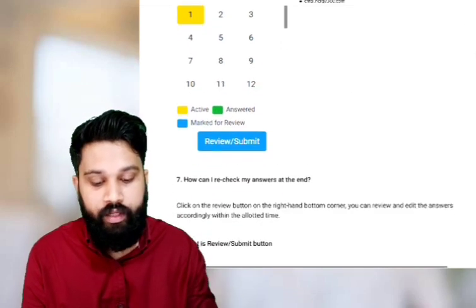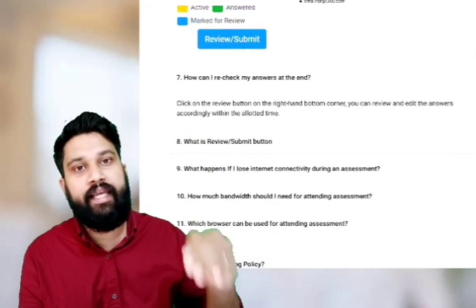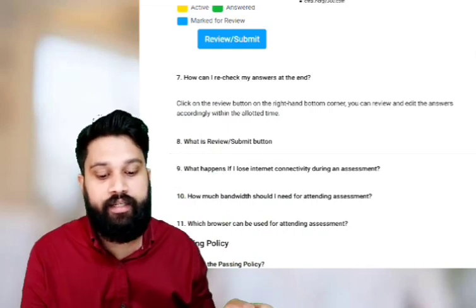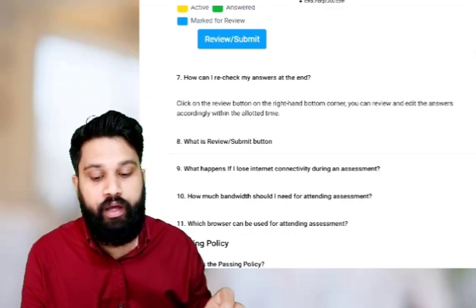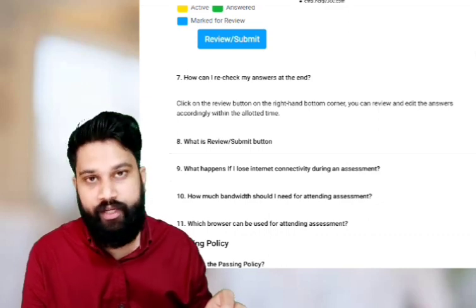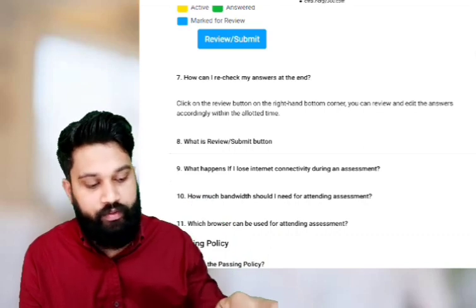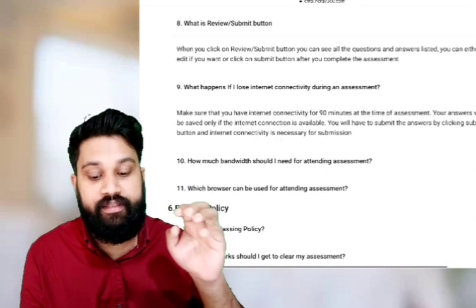Okay. How can I recheck my answers? After attending all the questions, I can recheck all the answers. How? There is a button in the right-hand bottom corner. You can review and edit the answers accordingly. These are normal things. Don't worry about it. What is review? This is the button for review and submit. Then what happens? This is the important question.